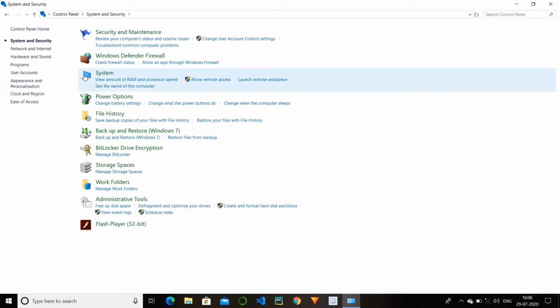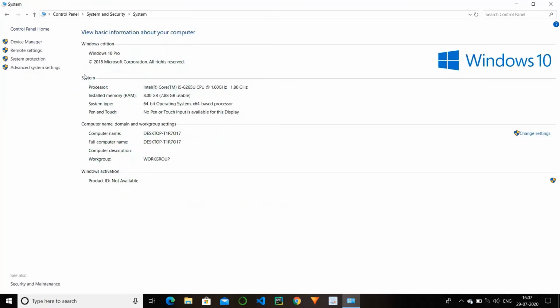So next we have system. In this option we have different parameters. Parameters means we have the full configuration of our laptop or computer. So we will see things like Windows edition.